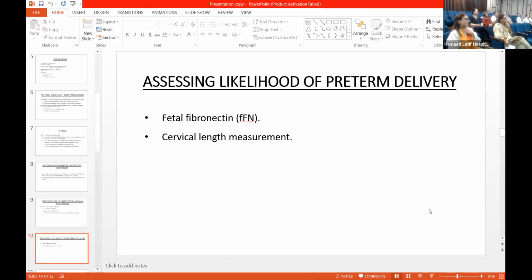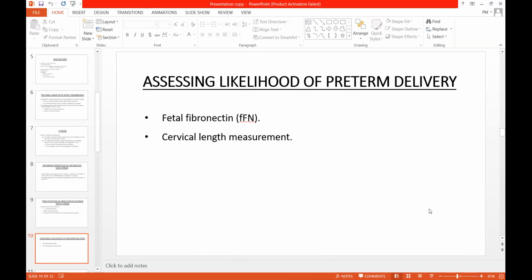If the woman is 30 plus weeks and you suspect her to be in preterm delivery, then cervical length measurement is performed through TVS. And if it is 15 millimeters or less, then she is in established preterm labor. Then you have to give the care consistent with it. And if cervical length measurement is not available or acceptable, then you have to perform the fetal fibronectin test, where we have to see its concentration. If it is more than 50 nanograms per ml, then she is probably in established labor.